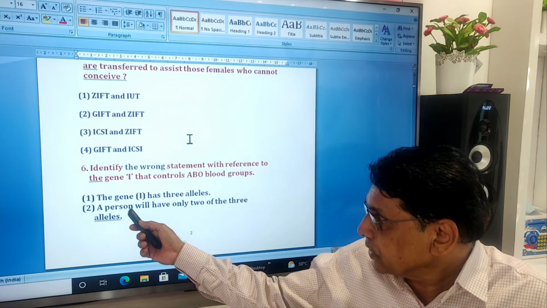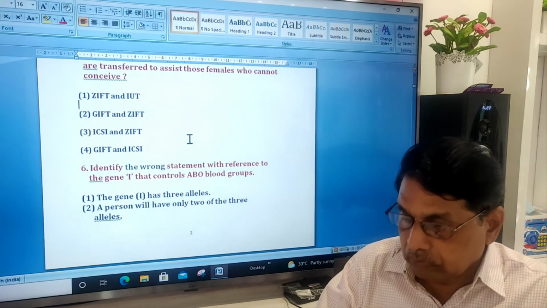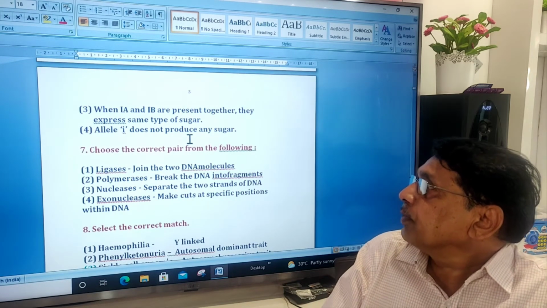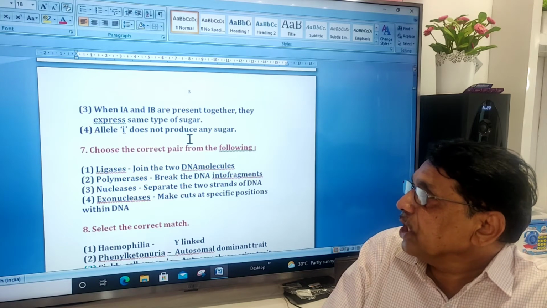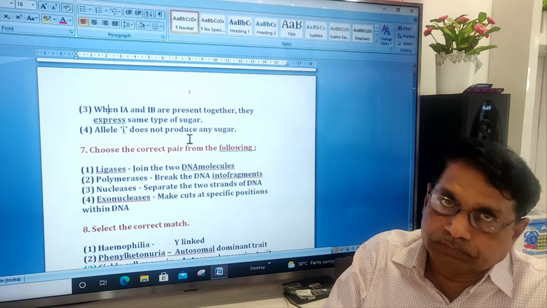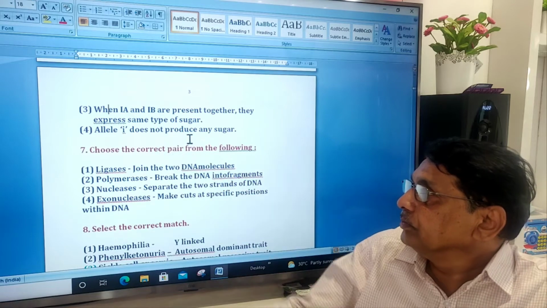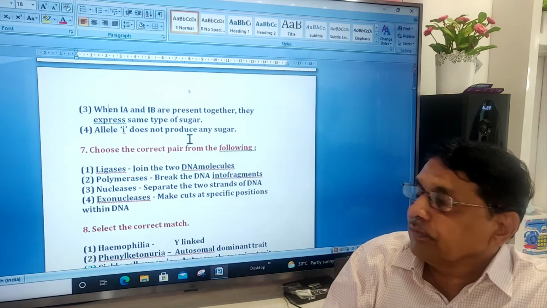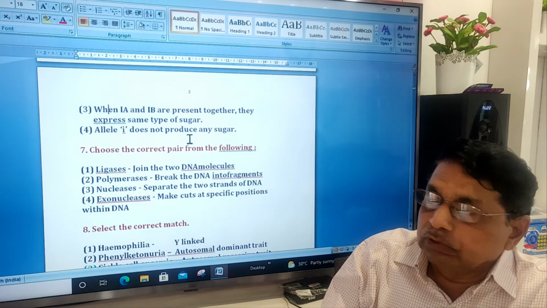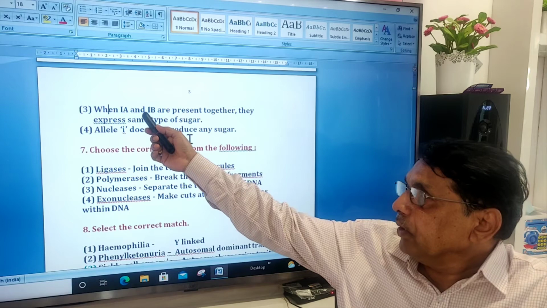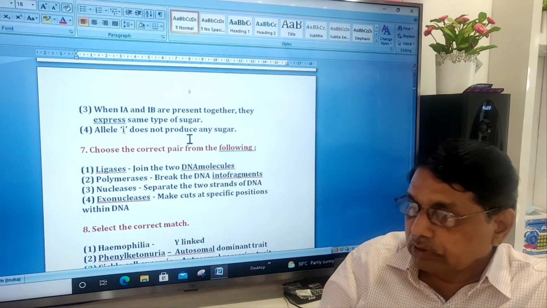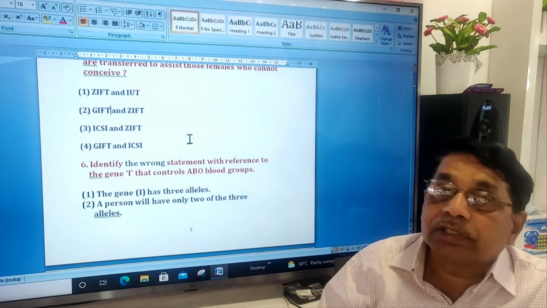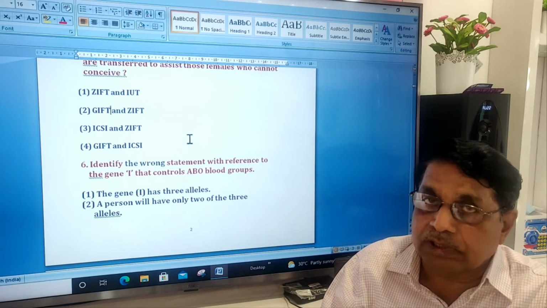This is correct. This is also correct. When A and B are present together, they express the same phenotype. This is wrong. Allele i does not produce any phenotype. So therefore, the right answer is 3. Now again you see he is asking for the wrong statement. We have to select the wrong statement.